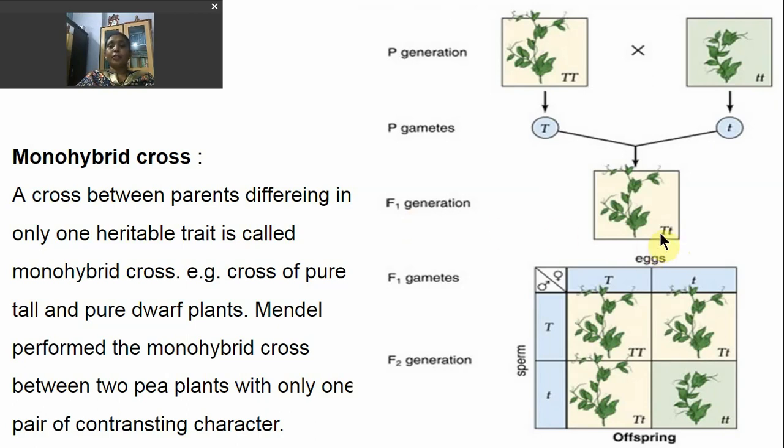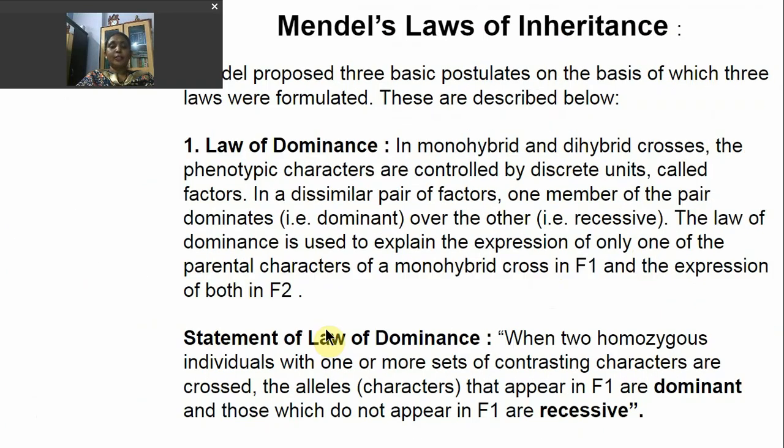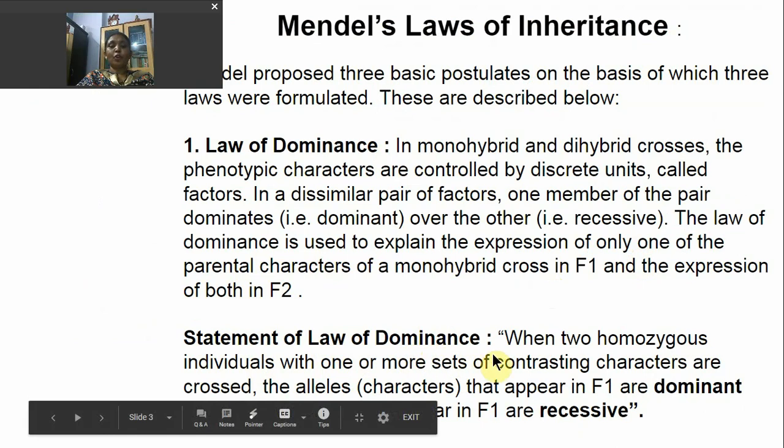Here in the F1 generation, all the plants produced are tall. That means capital T expresses itself and small t doesn't express its character. Hence, in the F1 generation, the character which expresses itself is dominant, and the one which doesn't express is the recessive allele. This is the statement of the law of dominance.